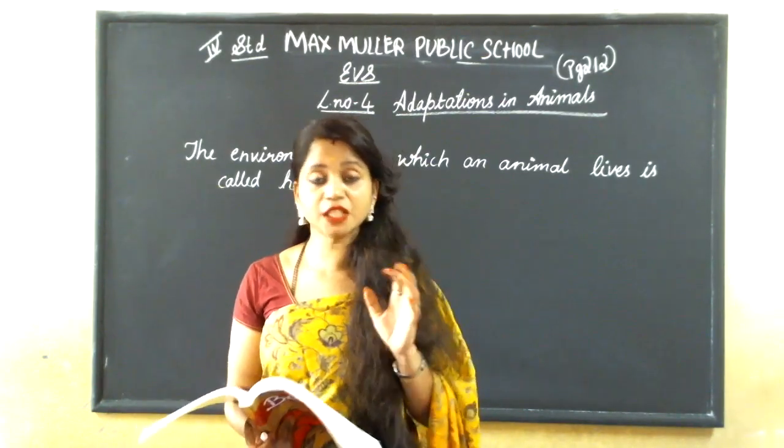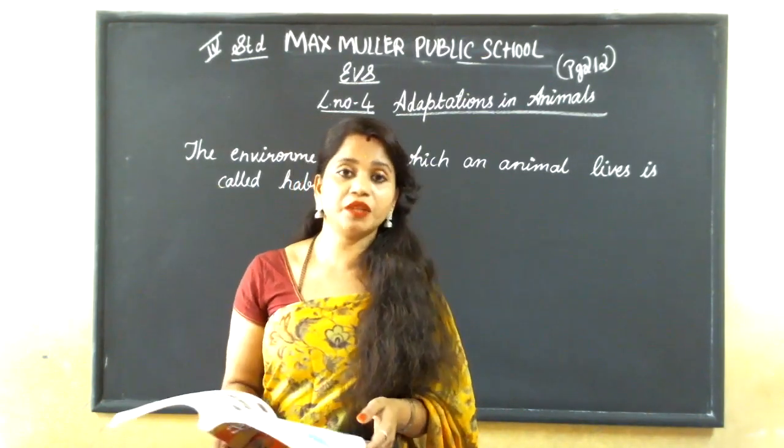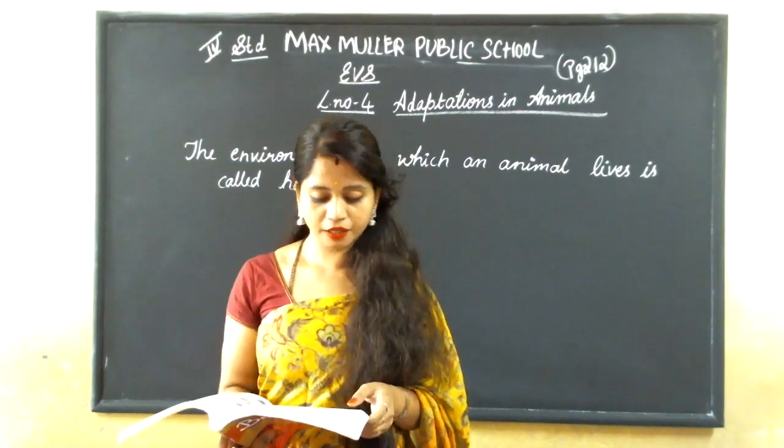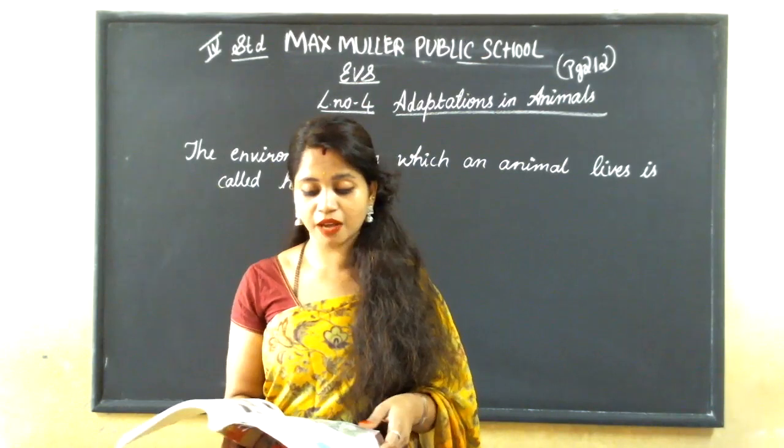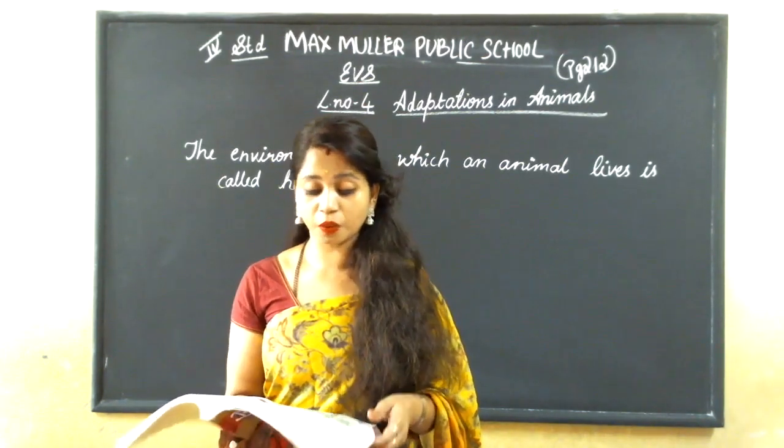That is a special feature for that. It is called adaptation. Okay. So now those animals that can adapt themselves alone can survive. Those that don't disappear.